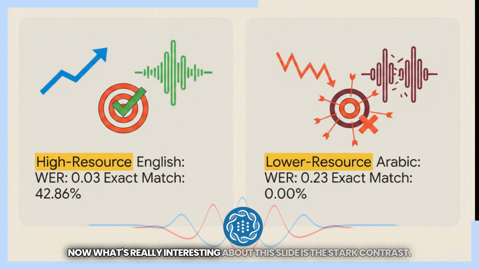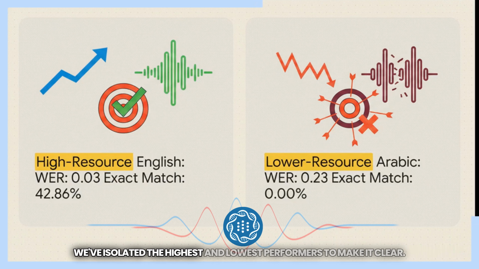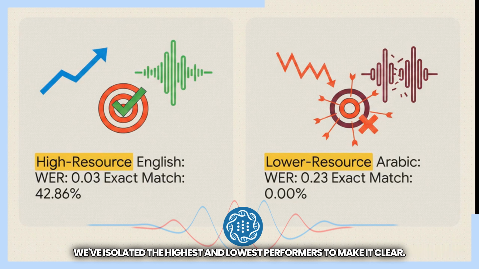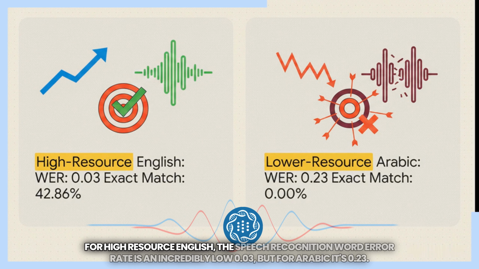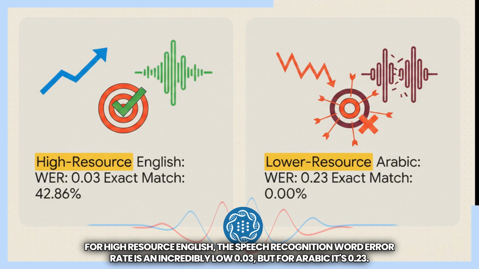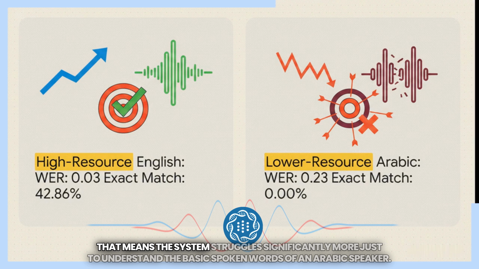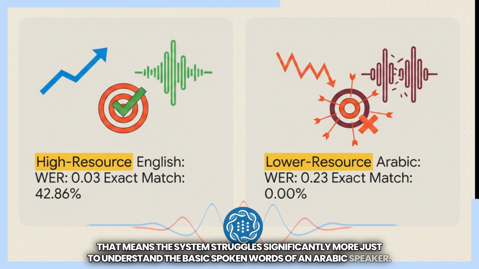Now, what's really interesting about this slide is the stark contrast. We've isolated the highest and lowest performers to make it clear. For high-resource English, the speech recognition word error rate is an incredibly low 0.03, but for Arabic, it's 0.23. That means the system struggles significantly more just to understand the basic spoken words of an Arabic speaker.